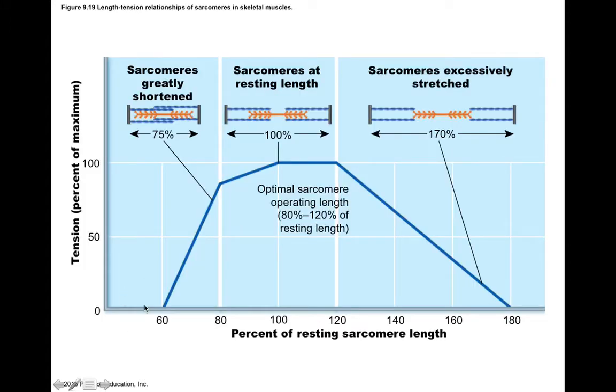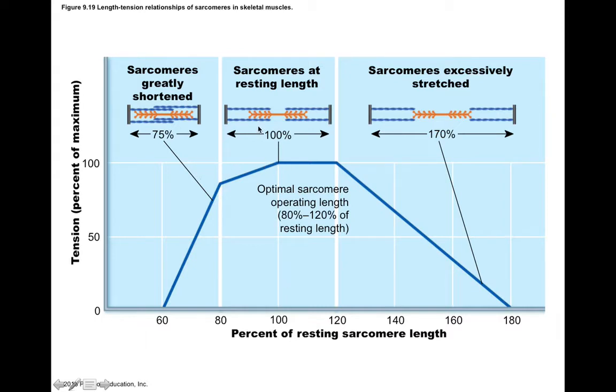So what this figure is showing here is essentially the relationship of tension versus the percent resting length of the sarcomere. And you can see here that there's a tendency for sarcomere length to affect the tension that can be produced. So if you look here, we see that the most amount of tension that the sarcomeres can produce is when they're at 100% of their resting length.